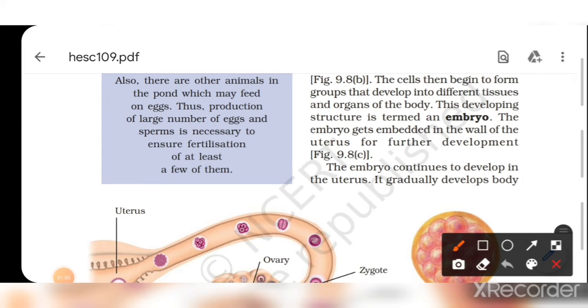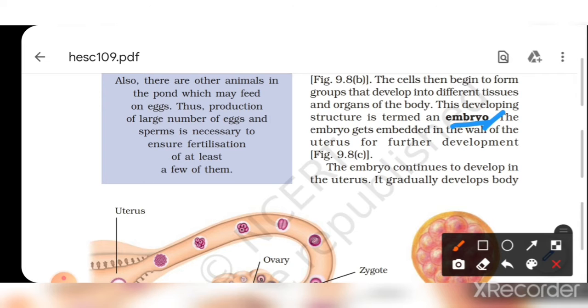The cells begin to form groups that develop into the different tissues. Cells different type में टिश्यू में डेवलप होता है and the organs of the body. This developing structure is termed an embryo. किसमें होता है? Embryo में होता है.